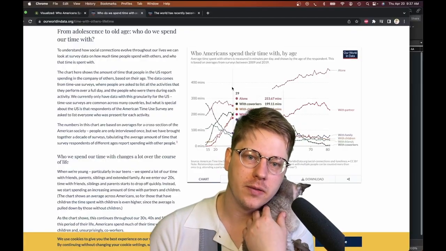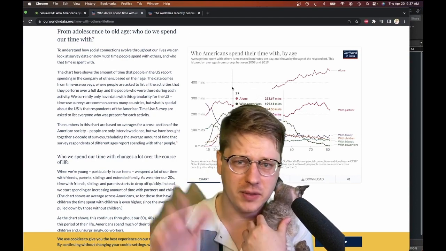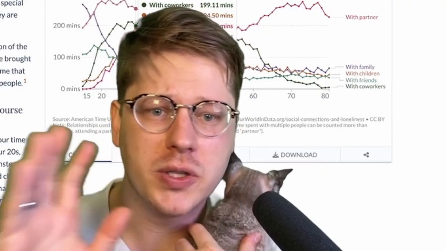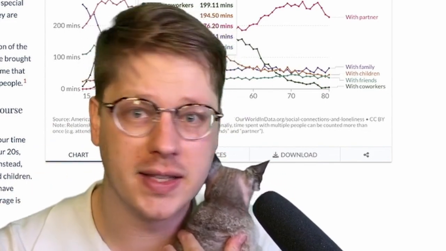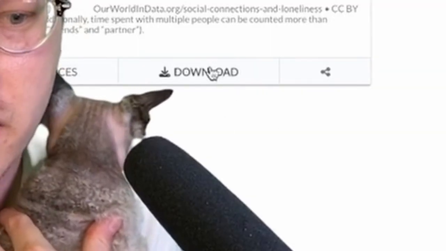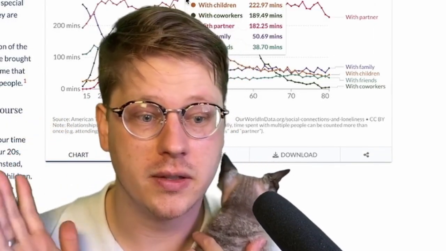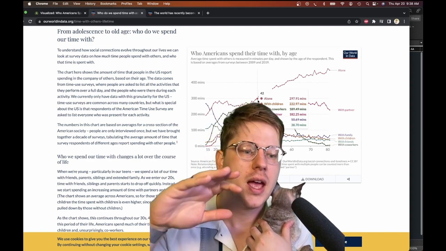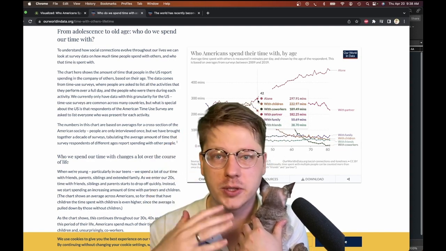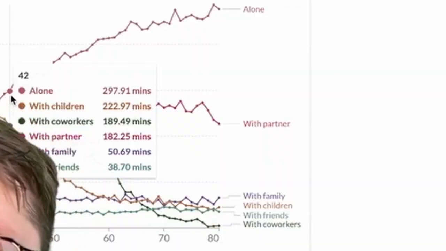So our data is coming from ourworldindata.org. It's a nonprofit that has a bunch of data that they visualize and do analysis on. If you just search lifetime on the website, you'll find the set. You can download it if you want to follow along. What we're doing is looking at survey data, I think from a 10-year period, 2009 to 2019. And we're looking at how much time people spend with friends, partners, family, children, coworkers, and time spent alone.